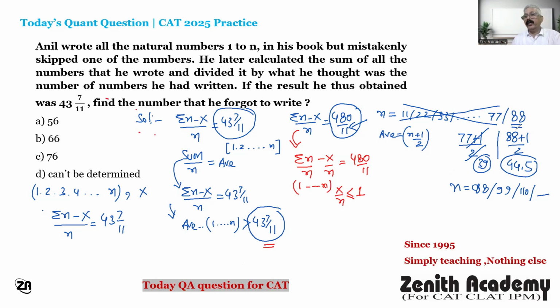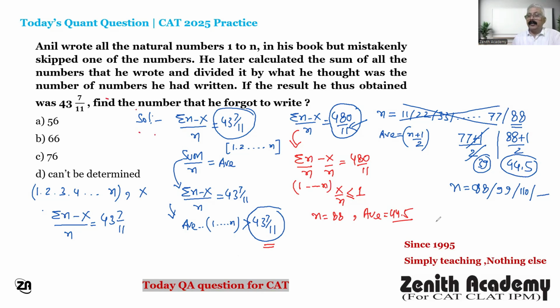So if Anil wrote numbers 1 to 88, then the average is 44.5. And if you subtract 1 or less than 1 from 44.5, then it is 43 and 7 by 11.